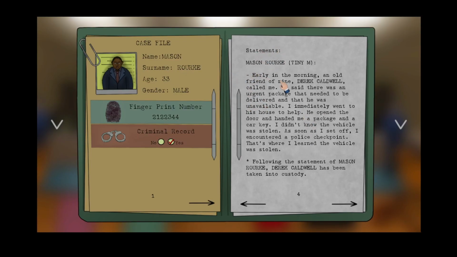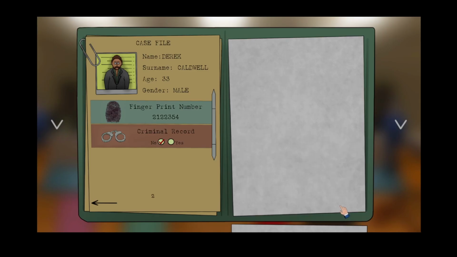So this is Mason Rourke. Early in the morning, an old friend of mine, Derek Caldwell, yes, which is this guy, called me. He said there was an urgent package that needed to be delivered and that he was available. I immediately went to his house to help. He opened the door and handed me a package and a car key. I didn't know the vehicle was stolen. As soon as I set off, I encountered a police checkpoint. That's where I learned the vehicle was stolen. Following the statement of Mason Rourke, Derek Caldwell has been taken into custody.